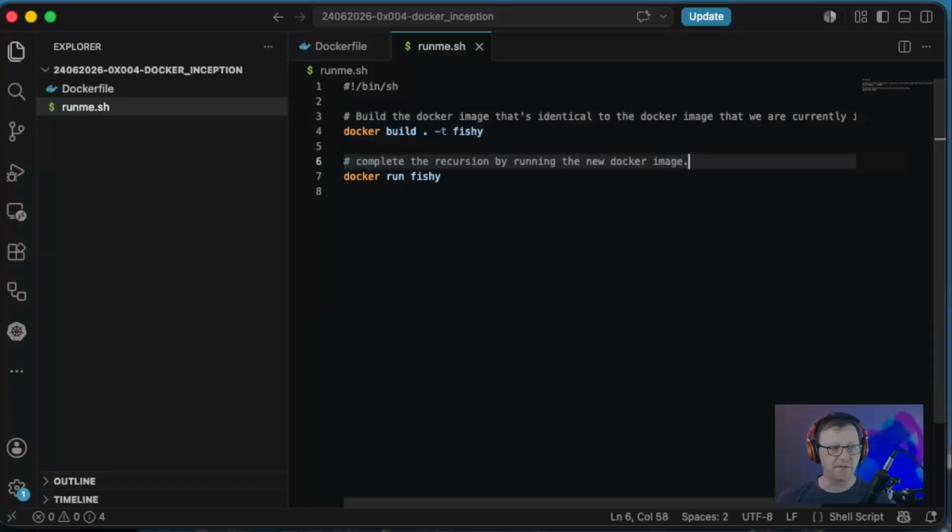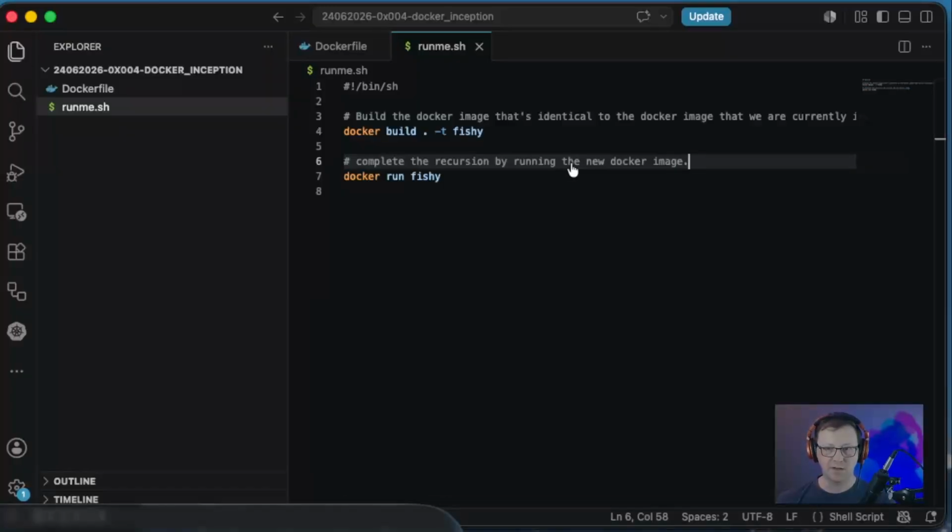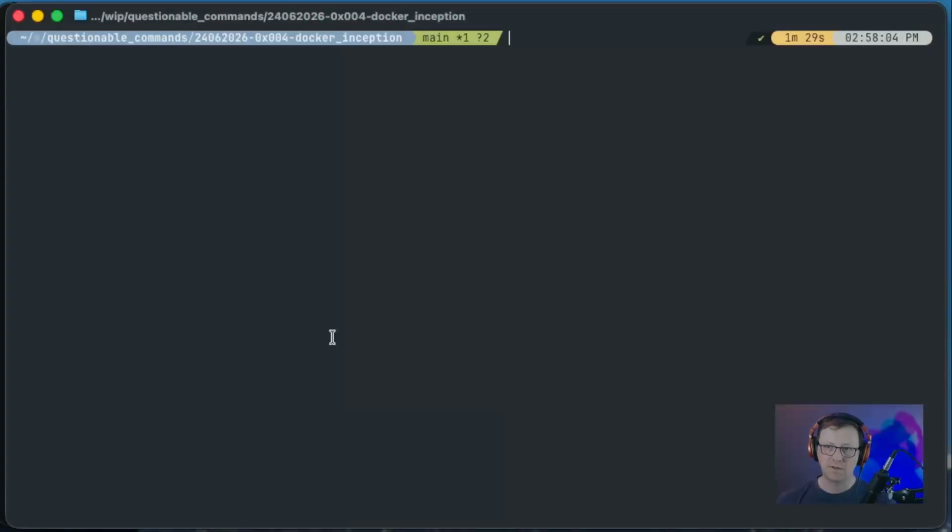So let's save this, make sure I've got Docker running here, and we'll jump back to the console. Clear out the screen and docker build . -t. And what is the parent fish? What's the biggest fish of all the fish? Let's just call it whale.